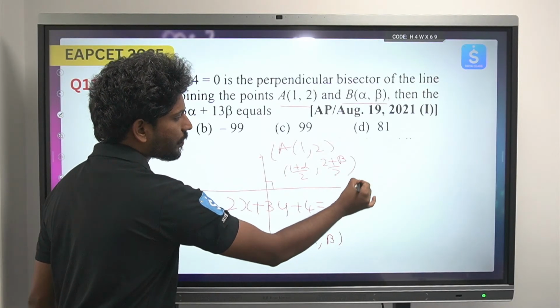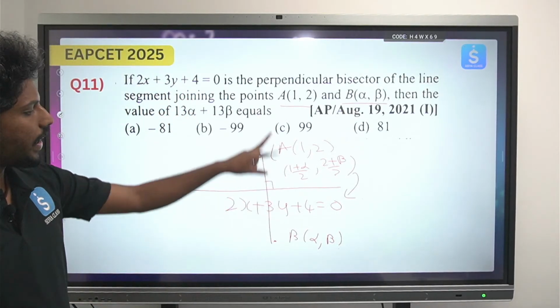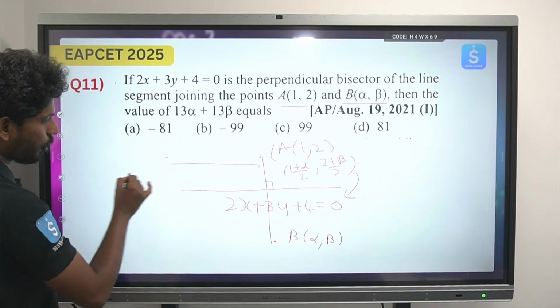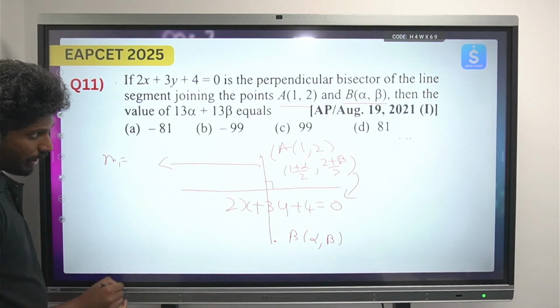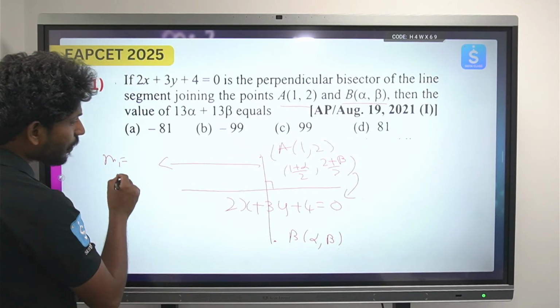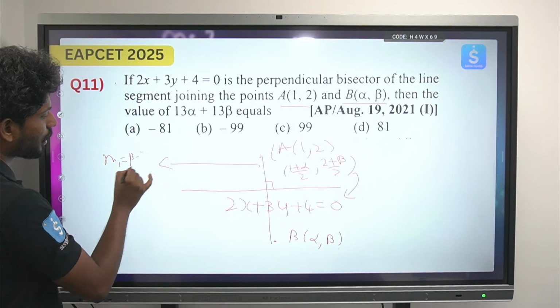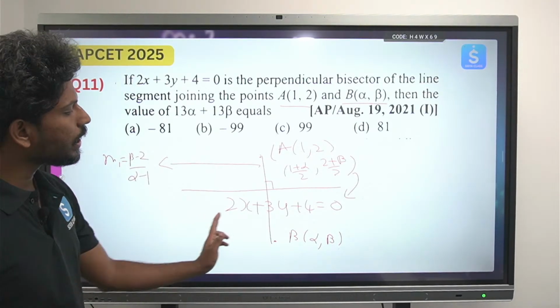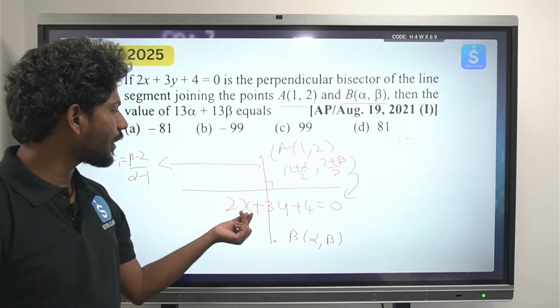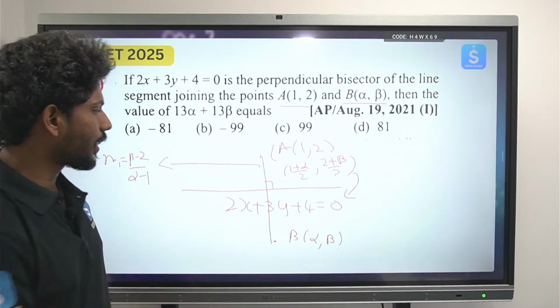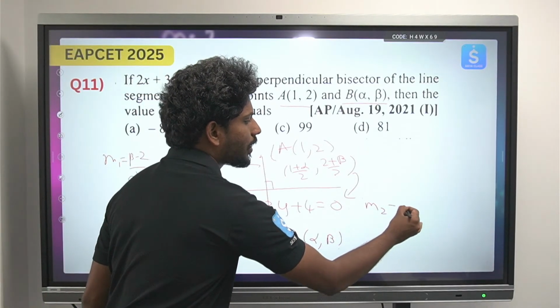So this should satisfy this equation. That's the first thing. And take the slope. What is the slope of this line? Suppose let's take m1 = (β - 2)/(α - 1). And in the question, what is the slope of this line? That is equal to -2/3. Okay, the slope of this line is equal to -2/3.